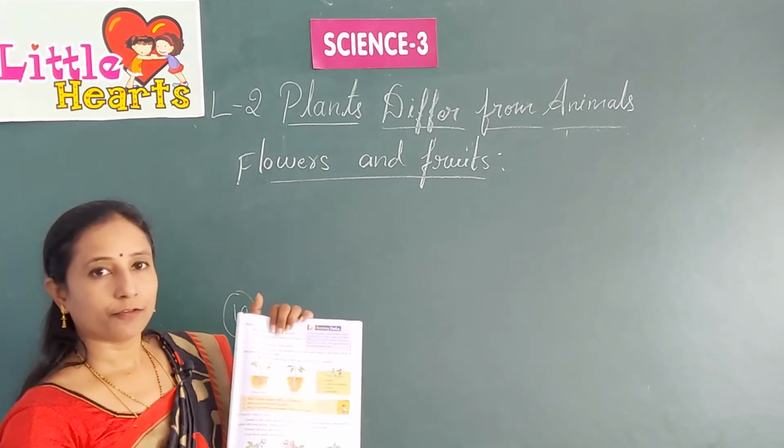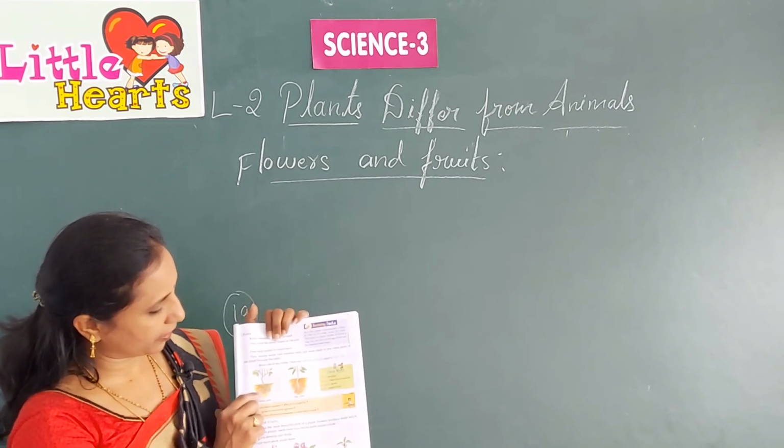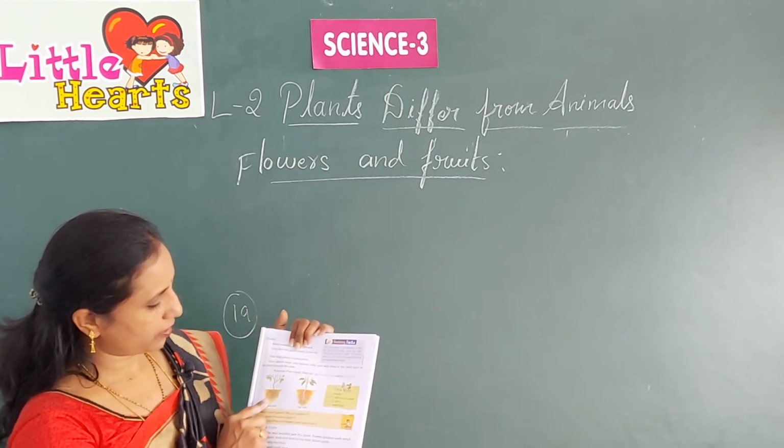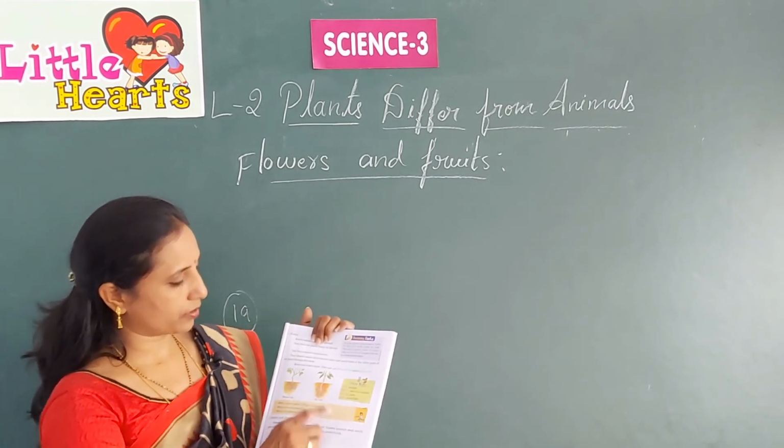This is a fibrous root and this is a taproot.